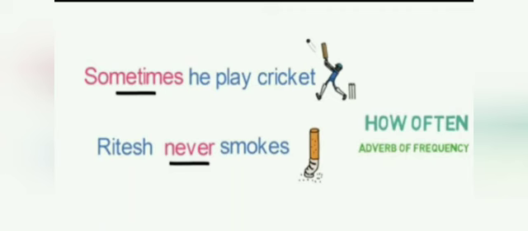Sometimes he plays cricket. Ritesh never smokes. Here sometimes and never show the frequency, how often the thing happens. So it is an adverb of frequency. How often, meaning how many times that work was done. Sometimes he plays cricket. Ritesh never smokes. So it tells about the frequency with which the action takes place.